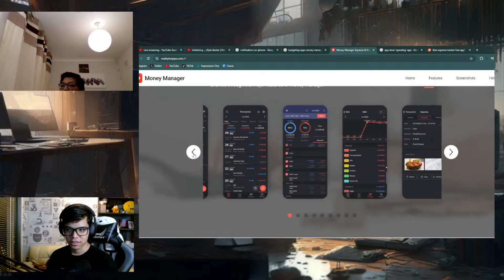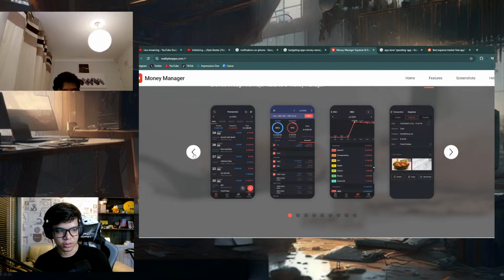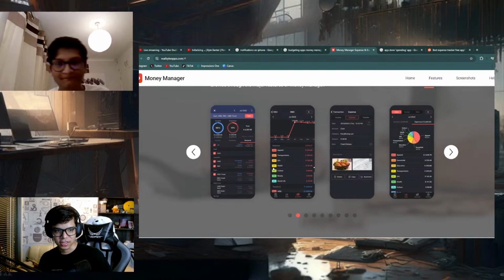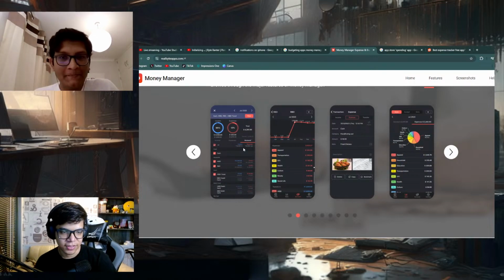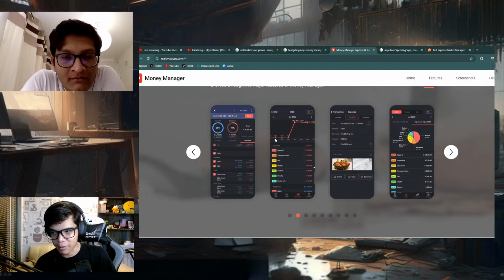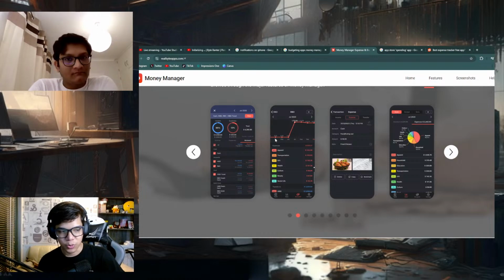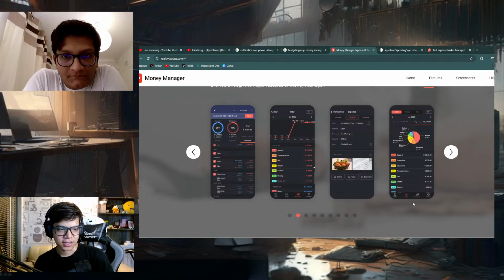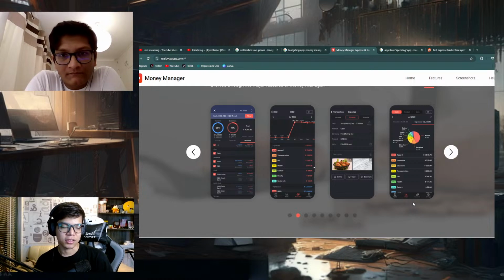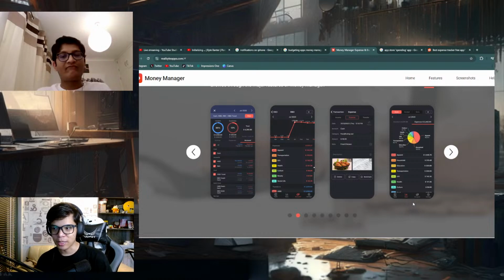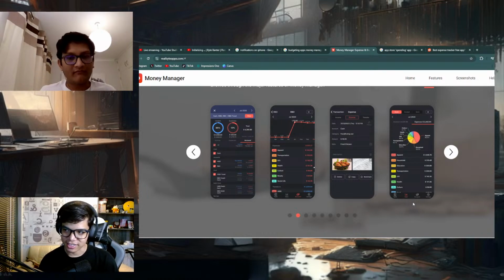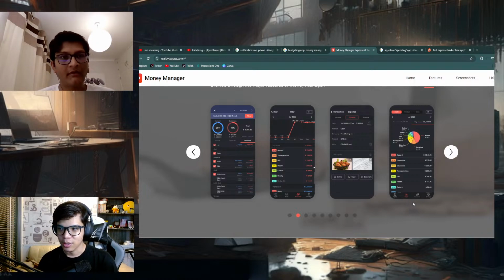You said a bunch of stuff, so just breaking it down. First of all, this UI. I really like this UI, and I feel like it does a lot of stuff which the current app I use for tracking my money doesn't do. So that's cool. The second thing, about us connecting it to bank accounts: the issue is even if we don't use the data for wrong things, since we have access to that, if anybody breaches our system, they have access to it too. So we need to be careful about that as well.